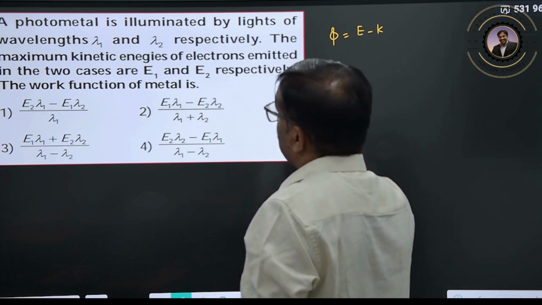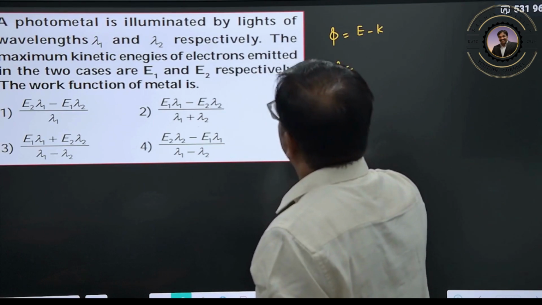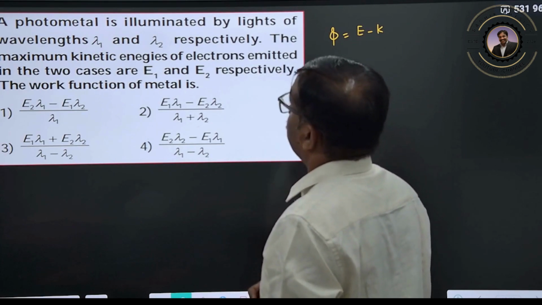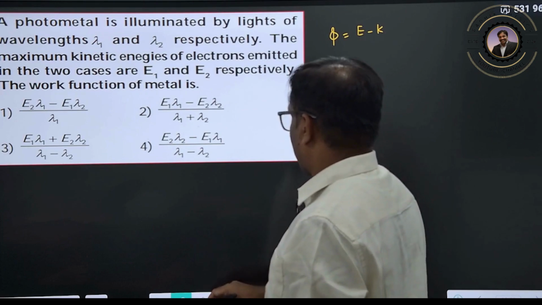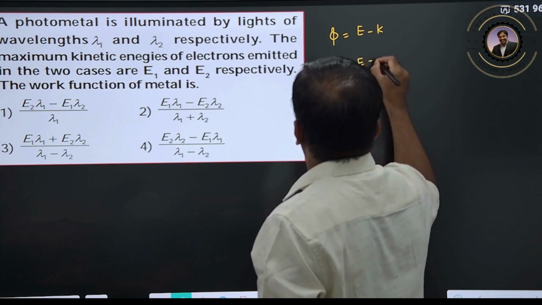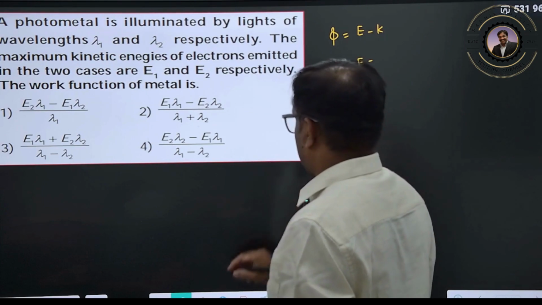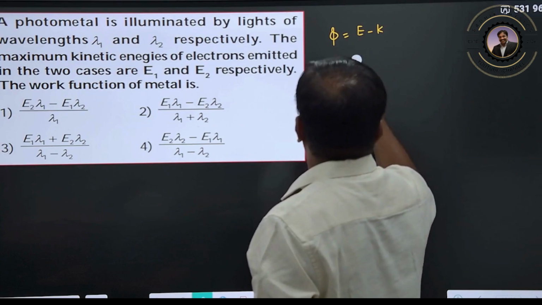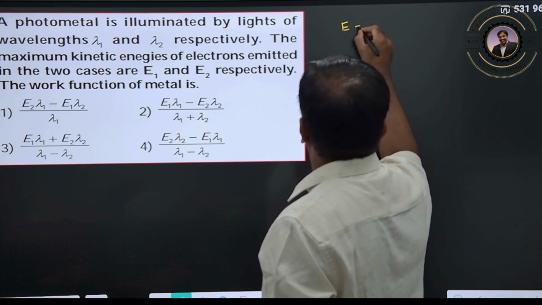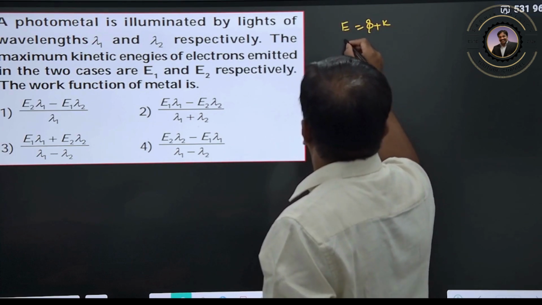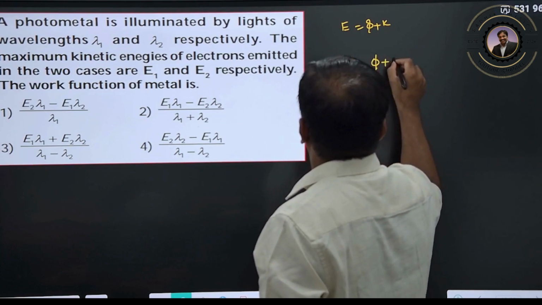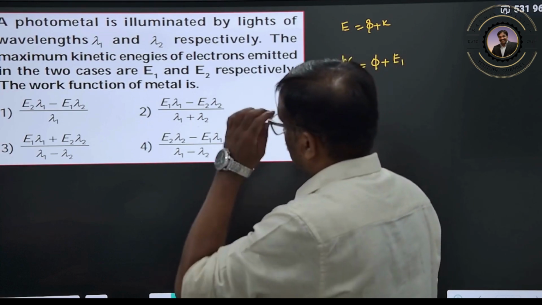We can use the standard formula: E is equal to phi plus K. So E is nothing but hc by lambda 1, which is equal to phi plus E1.